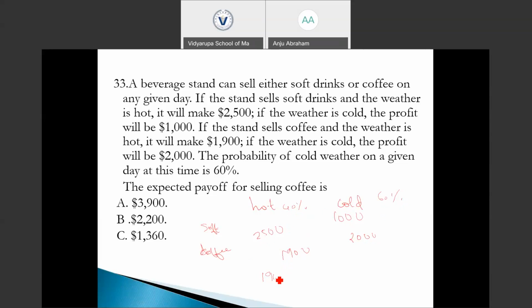We know that 1,900 we could earn if we sell coffee when the weather is hot, with probability 40%, plus 2,000 if the weather is cold, with probability 60%. So the expected payoff is 1,900 times 40% plus 2,000 times 60%, which is 1,960. Among the four options, the option that gives the right answer is option D.